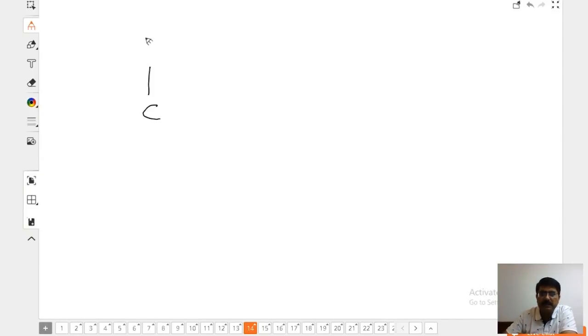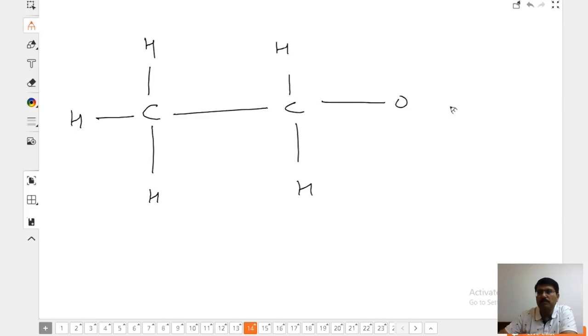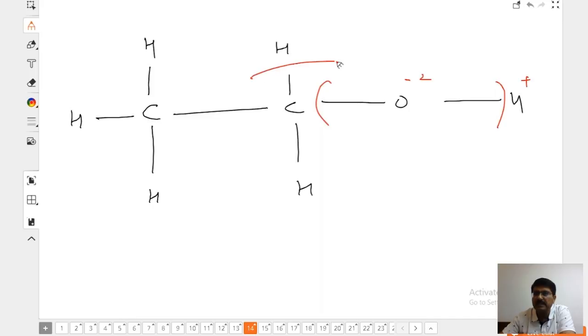This is ethanol. Correct? See, this oxygen takes electron from this and from this. Minus 2. Clear? This is plus 1. This takes hydrogen.